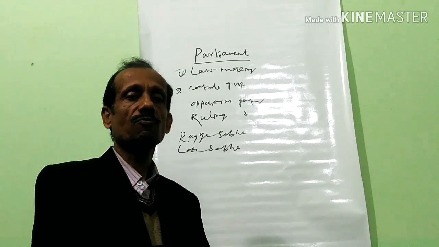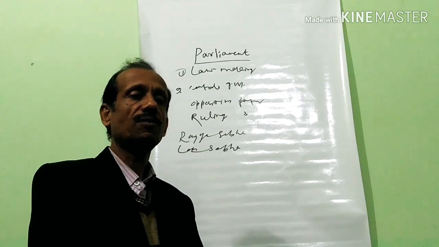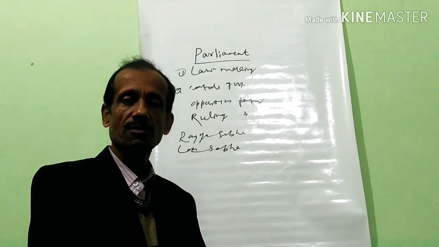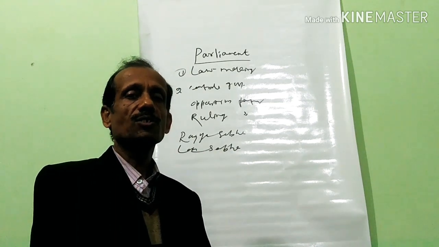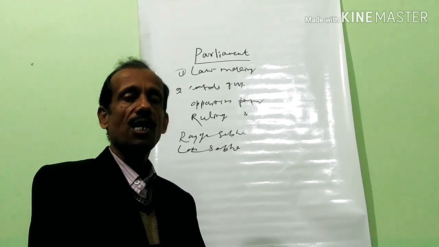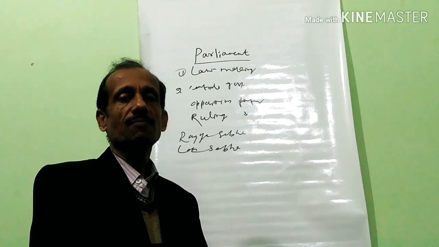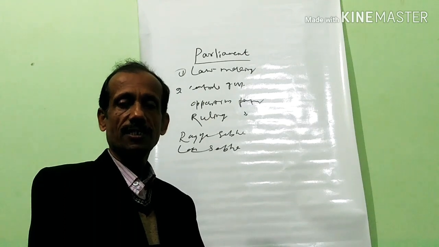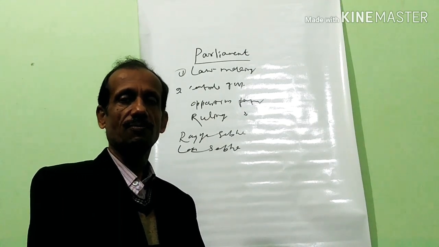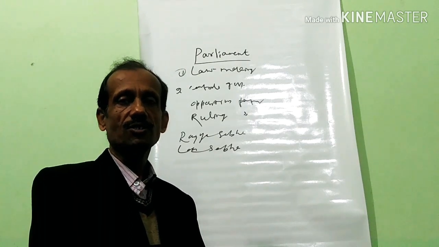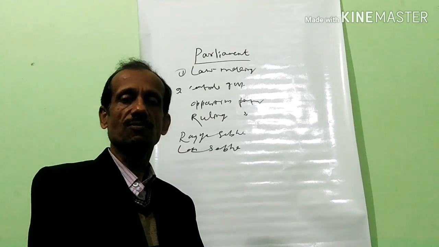Lok Sabha is more powerful in the sense that its members are more, 545 maximum strength, and the present strength is 543. Rajya Sabha has 250 members. Out of 250 members, 238 are elected and 12 are nominated by the President from the fields of science, art, literature, and social service.